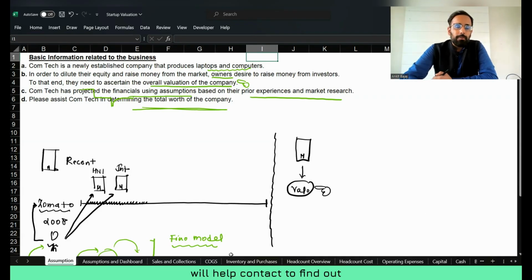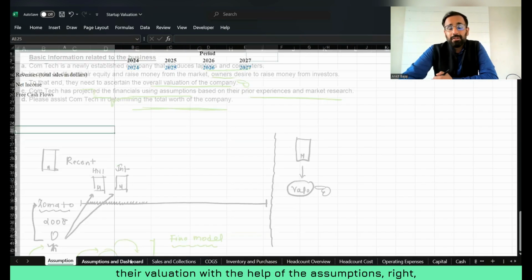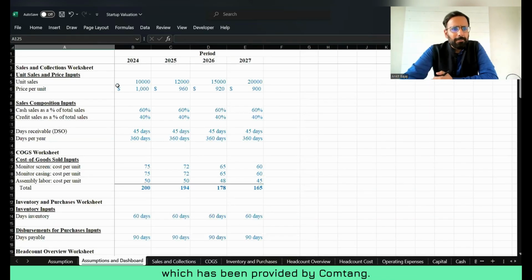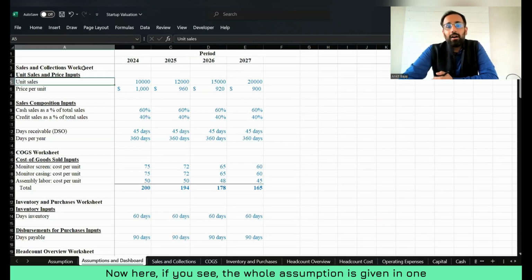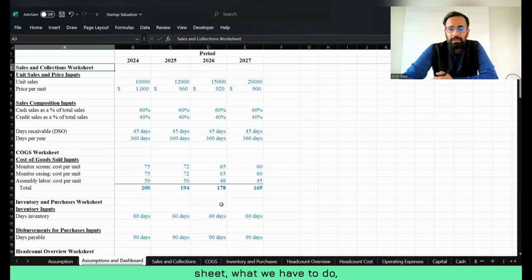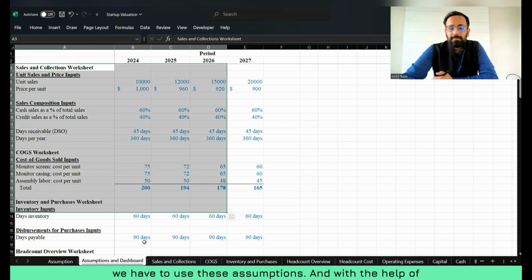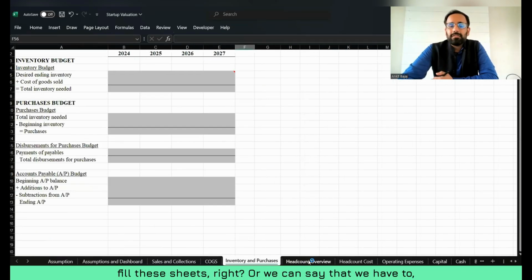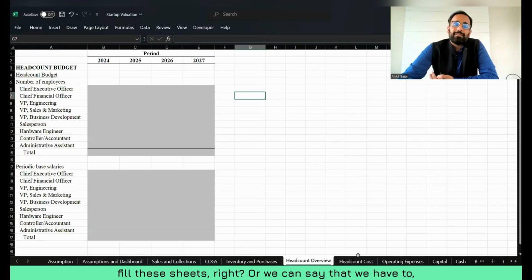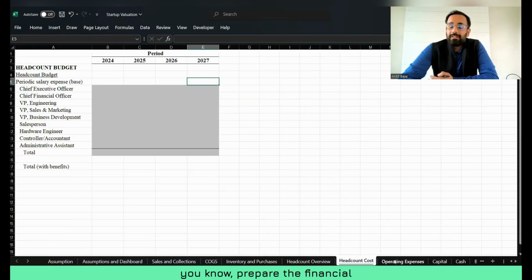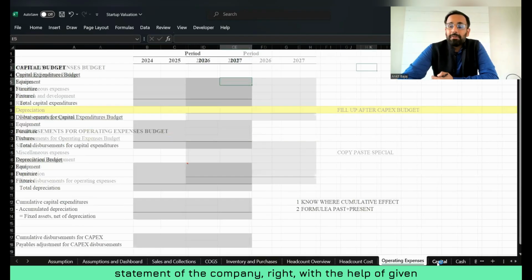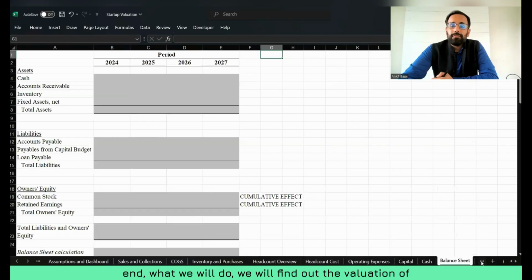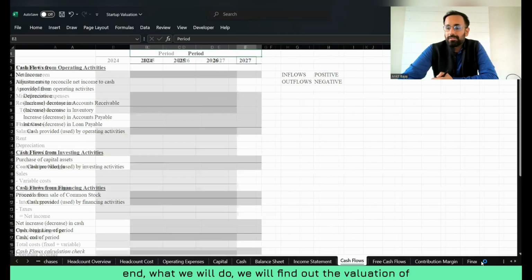So now we will help Contact find out their valuation with the help of the assumptions which have been provided by Contact. If you see, the whole assumption is given in one sheet. We have to use these assumptions to fill these sheets, or we can say we have to prepare the financial statements of the company with the help of the given information. And then at the end, we will find out the valuation of the business.